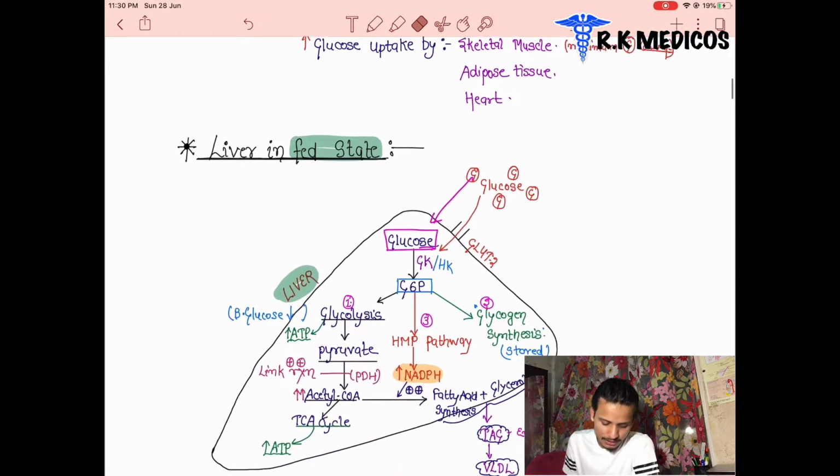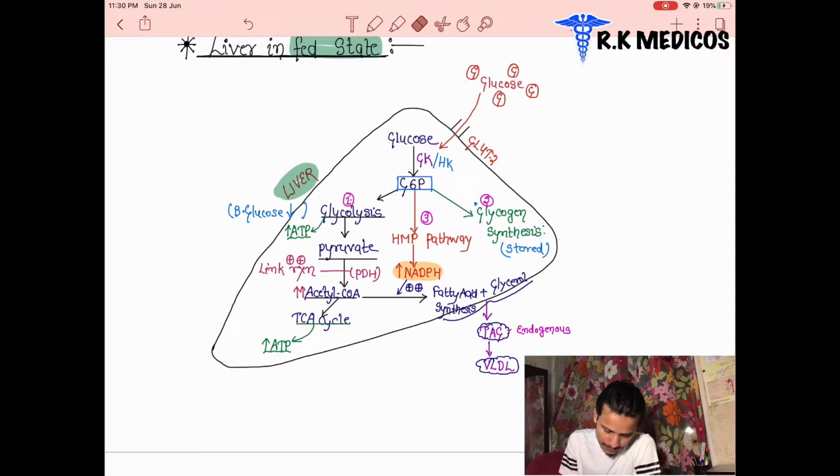After the activation of insulin in the fed cycle from the pancreas, and after glucose is taken inside, in the presence of hexokinase or glucokinase enzyme, glucose is converted into glucose 6-phosphate. G6P means glucose 6-phosphate, and it enters three pathways. There are three fates of glucose 6-phosphate after the blood glucose level increases in the liver. The first one is glycolysis, the second one is glycogen synthesis, and the third one is the HMP pathway.